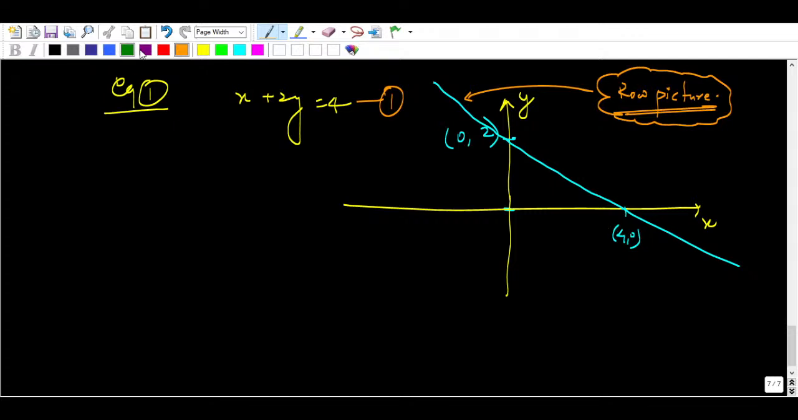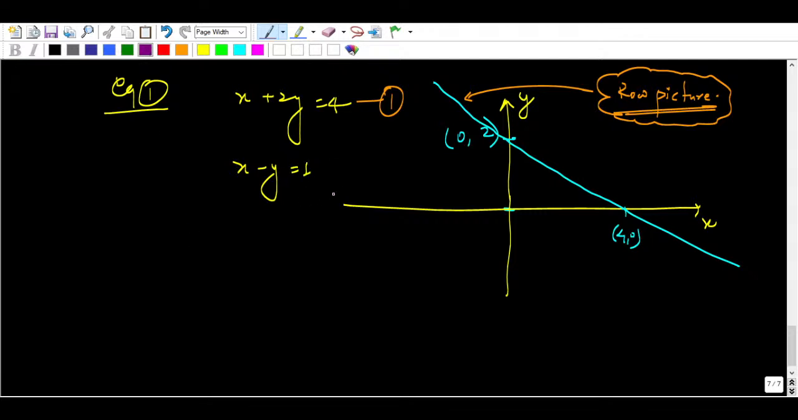Yes, so we can take the second equation as well. So what was the second equation, guys? The second equation is x minus y equal to 1. X minus y equal to 1, right? This is the second equation. So you can easily plot this.